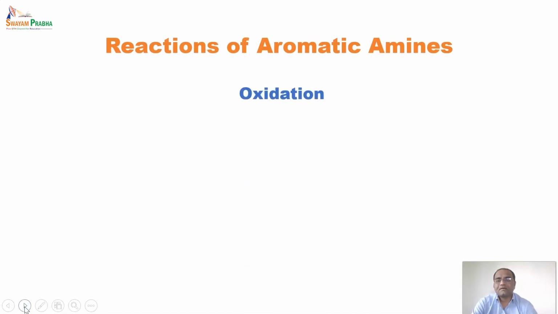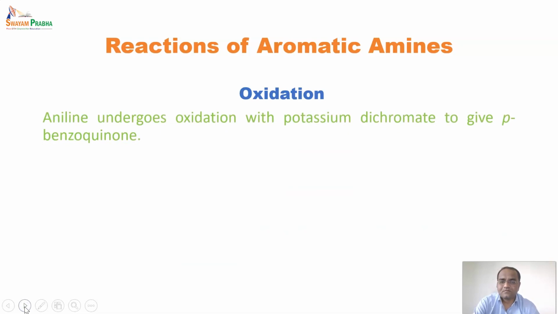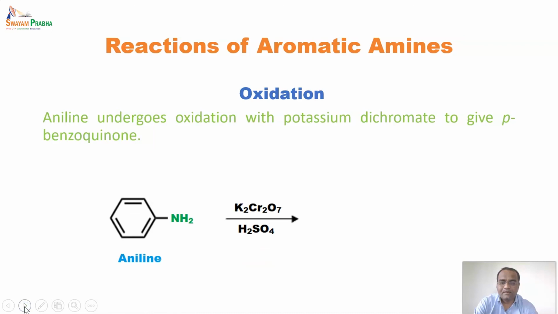Next reaction, that is oxidation. So aniline undergoes oxidation with potassium dichromate to give para-benzoquinone. So aniline, when it has been reacted with potassium dichromate in presence of sulfuric acid, it will form benzoquinone.